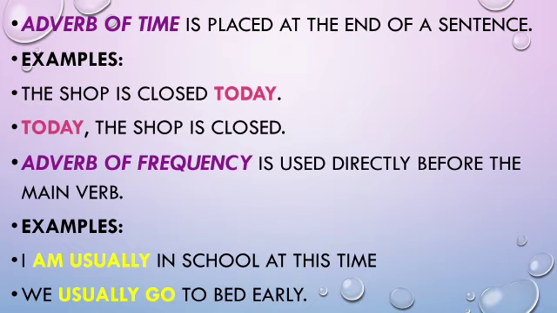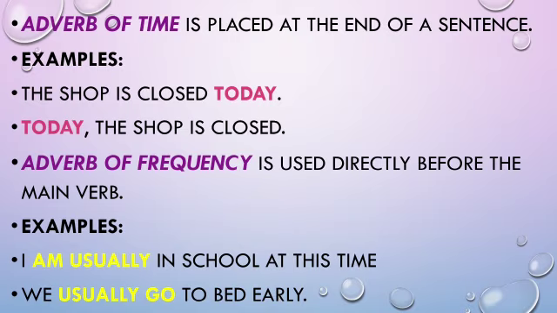Next, children, adverb of frequency. So adverb of frequency is used directly before the main verb. We have studied what is frequency. So here this is placed directly before the main verb. For example, I am usually in school at this time. So before the verb, here, usually is placed. And we usually go to bed early. Before go, usually is placed. So this is the adverb of frequency.